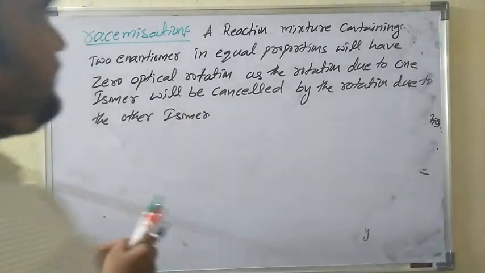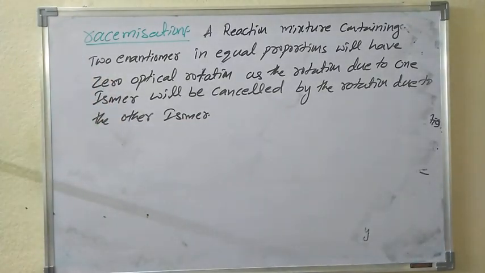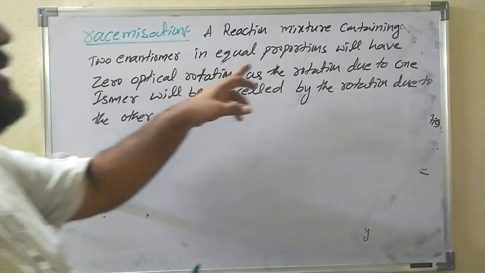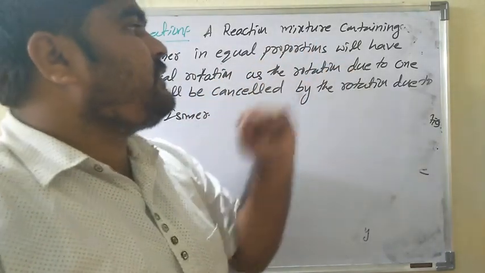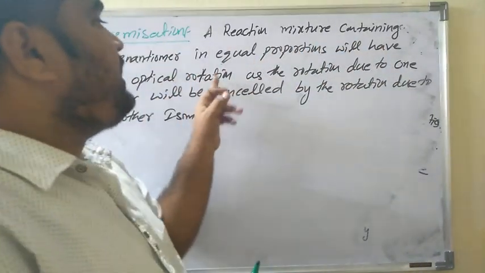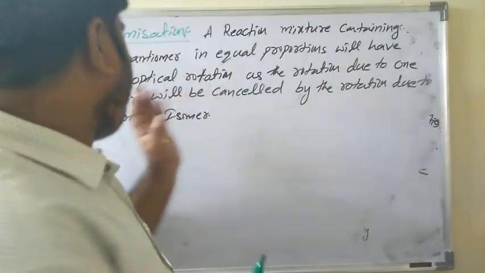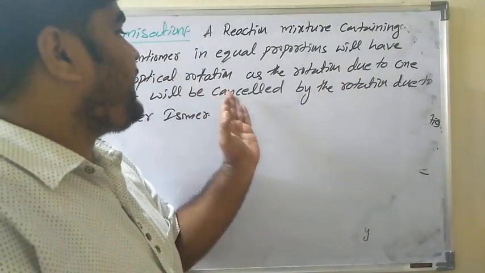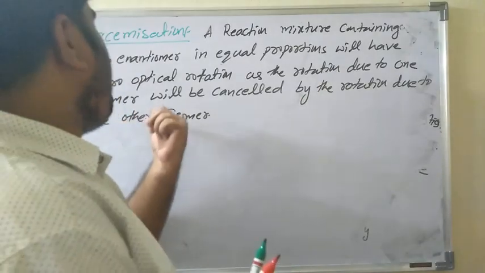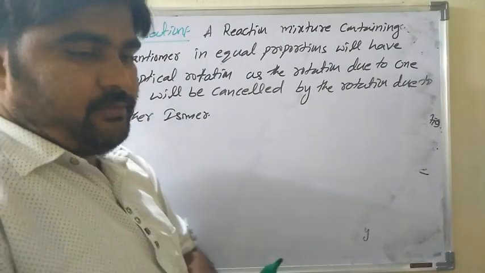See, a reaction mixture containing two enantiomers in equal proportion will have zero optical rotation, as the rotation due to one isomer will be cancelled by the rotation due to the other isomer.